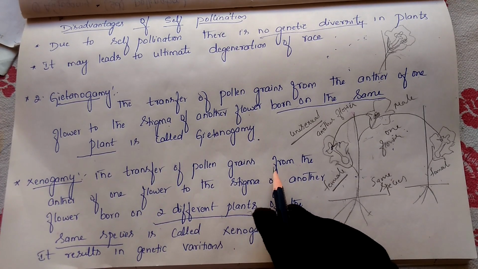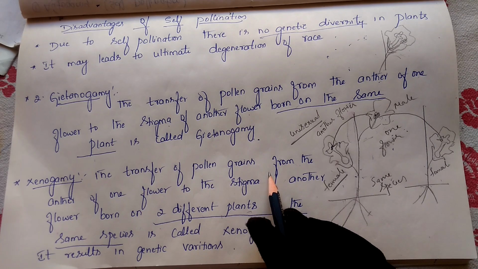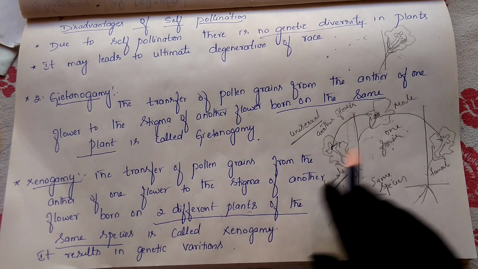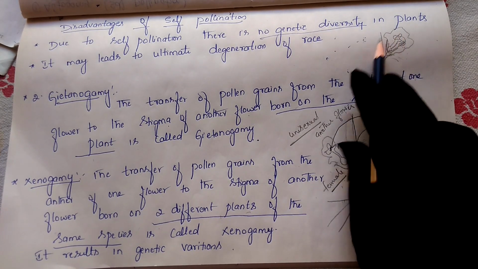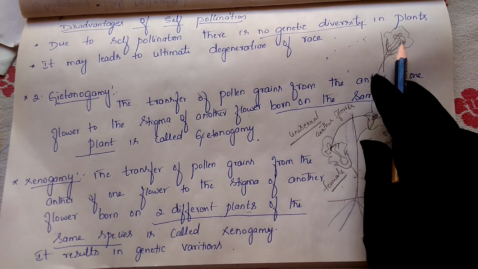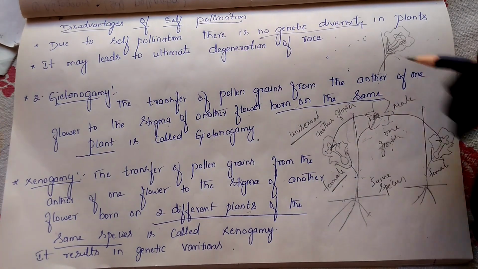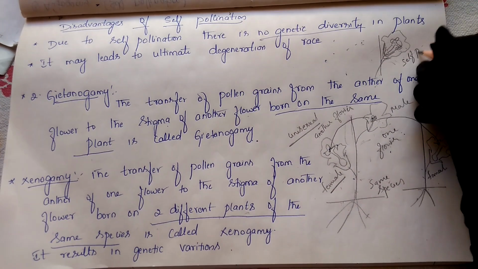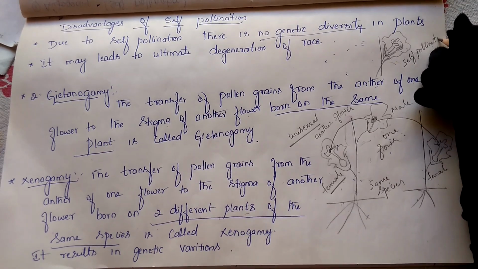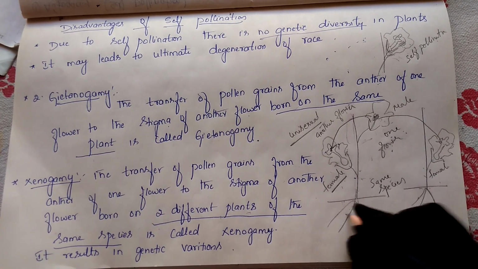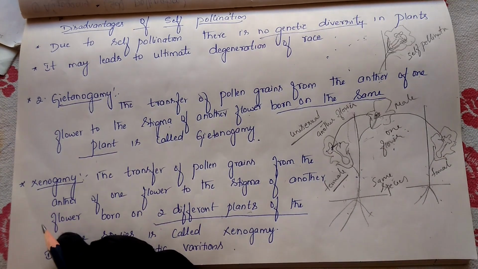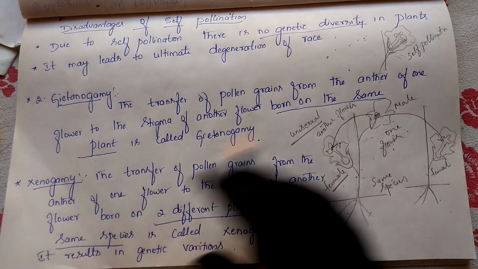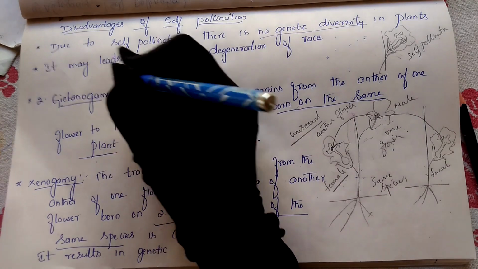Whereas in autogamy, what is present? Transfer of pollen grains from the anther to the stigma of the flower present on the same flower. This is self-pollination. This is geitonogamy and this is xenogamy. Both geitonogamy and xenogamy are what type?